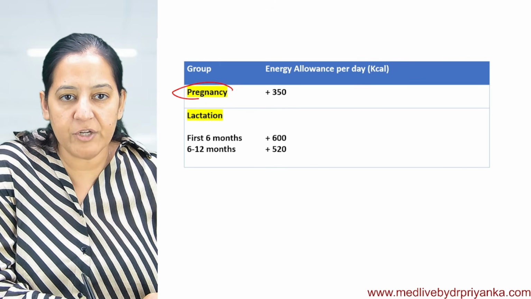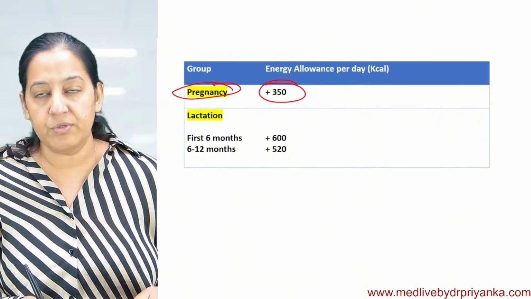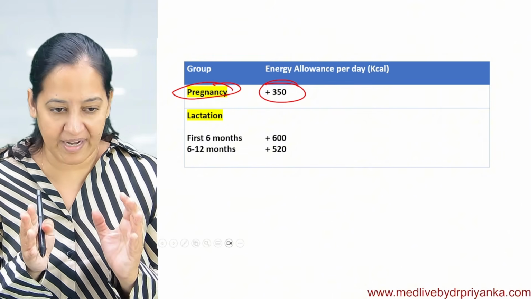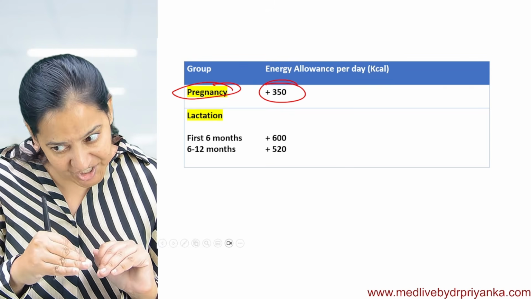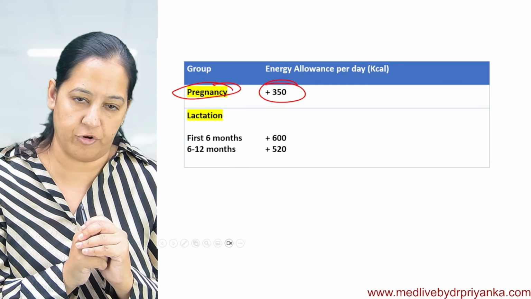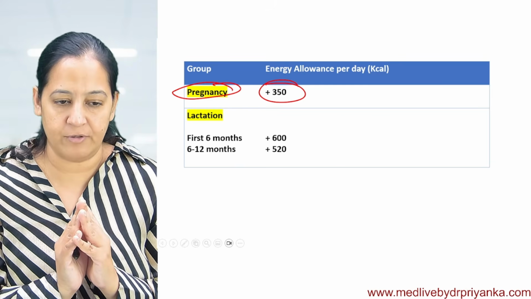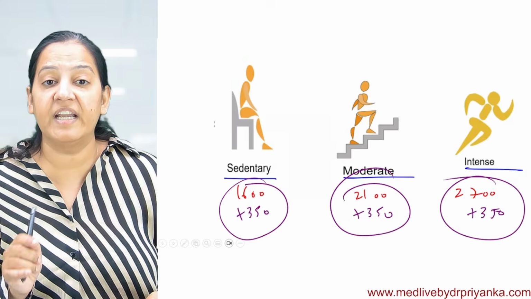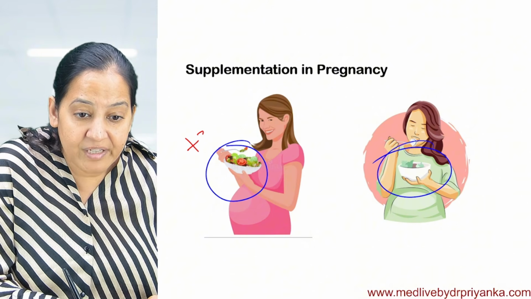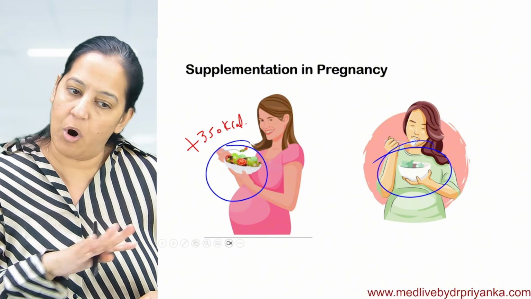The calorie requirement during pregnancy is an additional 350 kilocalories per day in all trimesters. So if the lady is asking, doctor, I eat this much, you say, whatever you are eating, it's good, but you eat an additional 350 kilocalories throughout your pregnancy. That should be the valid, justifiable, scientific, evidence-based answer. So you should tell the lady that whatever you are eating, eat additional to that throughout your pregnancy.